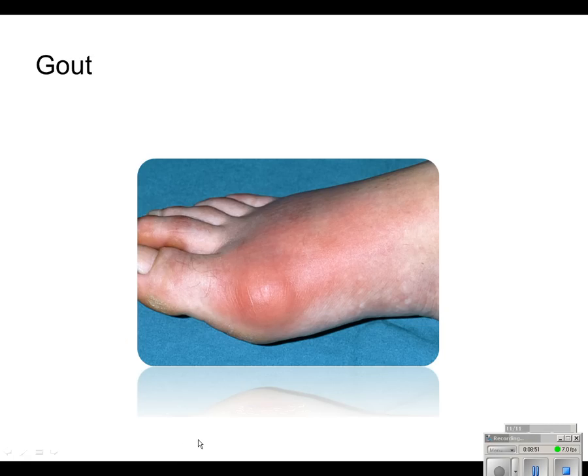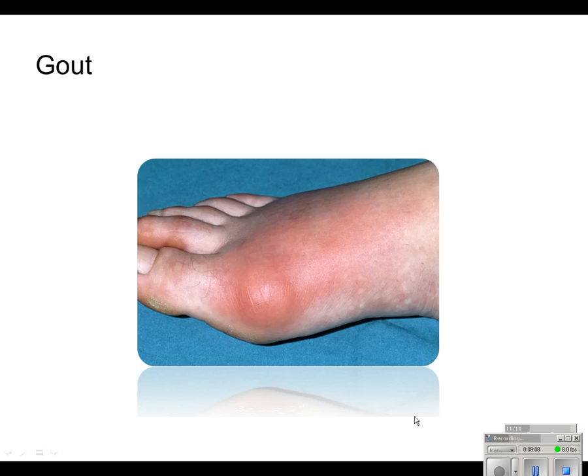The last disorder we'll talk about is gout. And before we had mentioned the waste product, uric acid. And uric acid is actually a byproduct of the breakdown of a compound called purines. And they're found in multiple types of food.